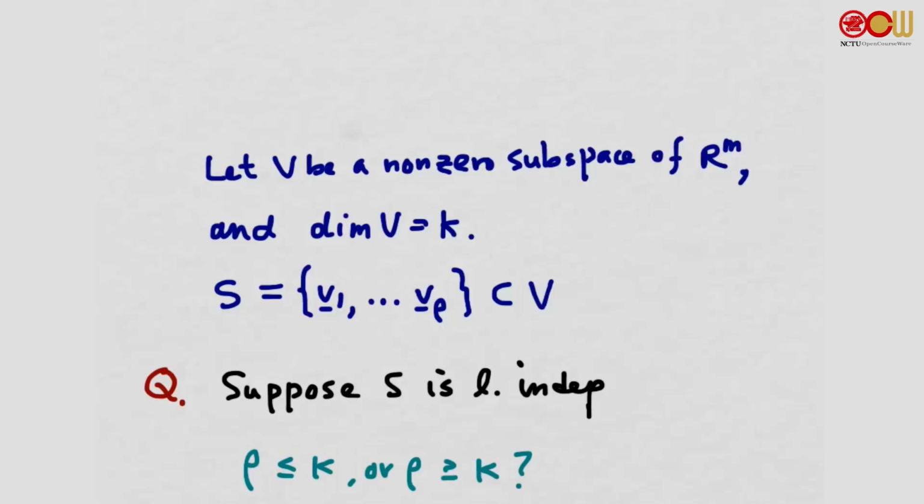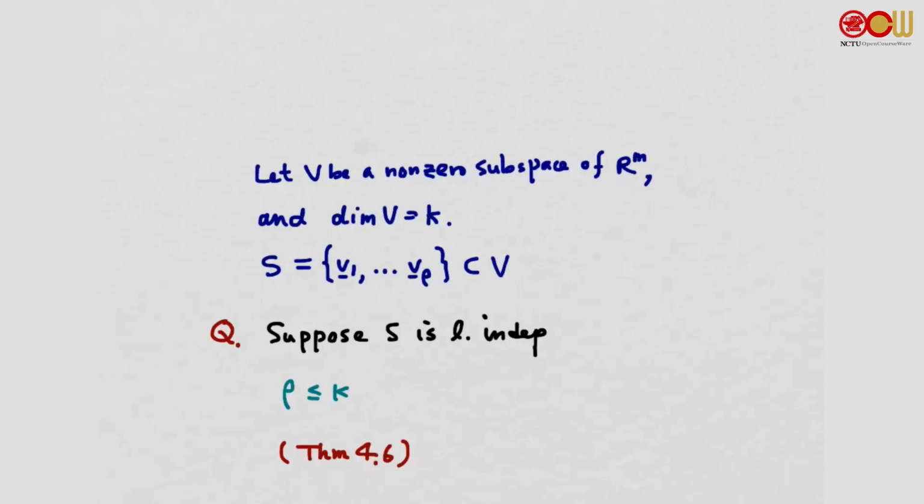Remember, the basis for V has K vectors, and a basis is a linearly independent subset that is as large as possible. So if S is linearly independent, it cannot have more than K vectors, right? So rho must be smaller or equal to K. This is the result of theorem 4.6.